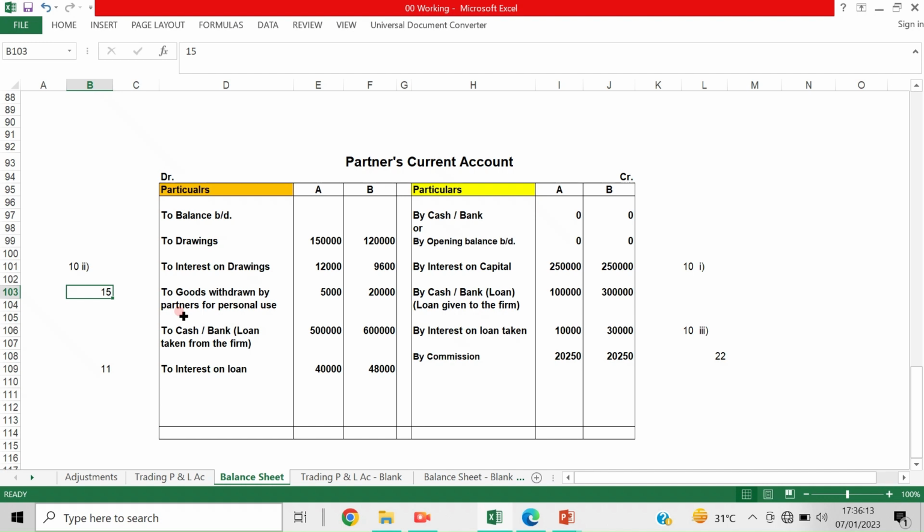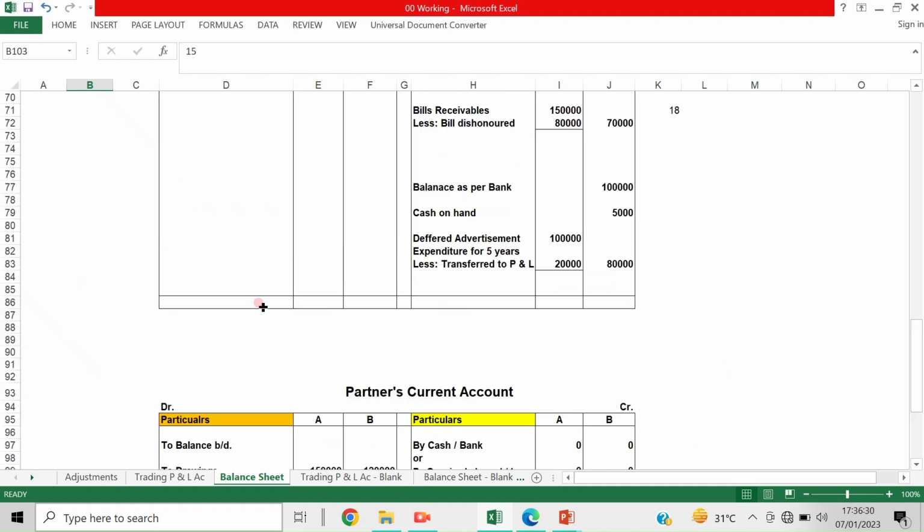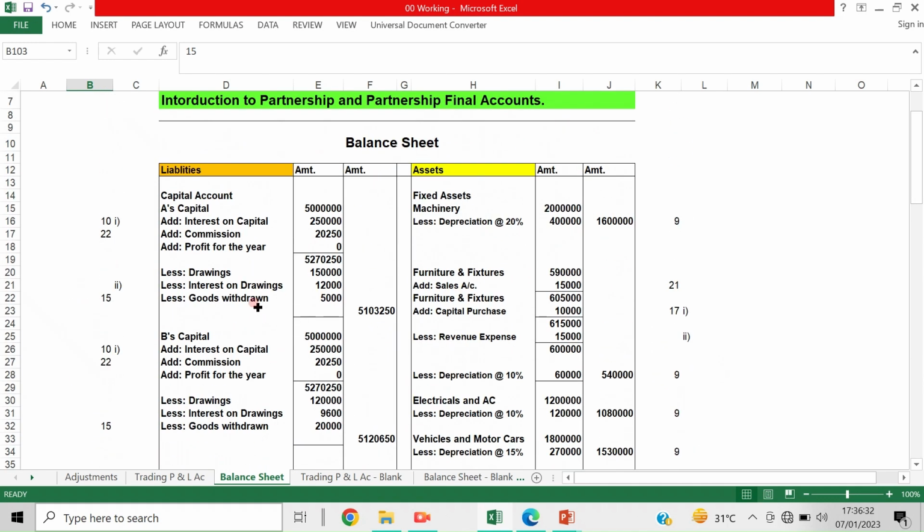In the same way, on the liability side, one liability is increased and another liability is reduced. The corresponding effect should be given. So now let us see, if they are maintaining the fluctuating capital method, we can take it here, 15th entry number.